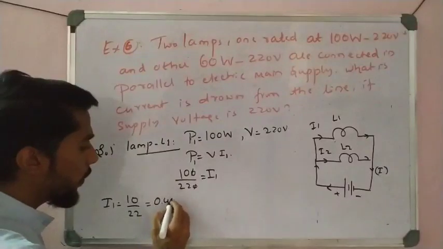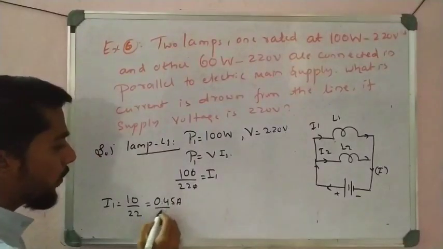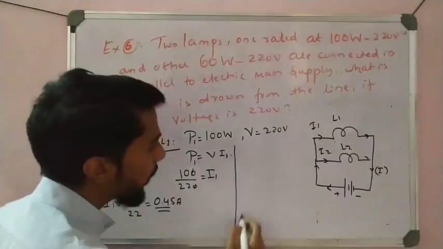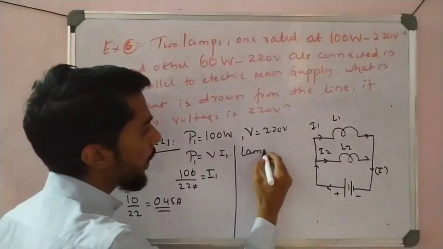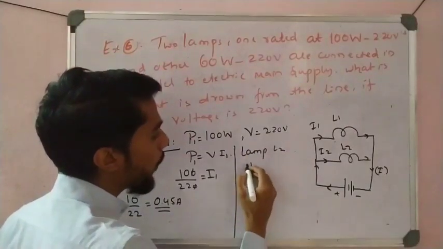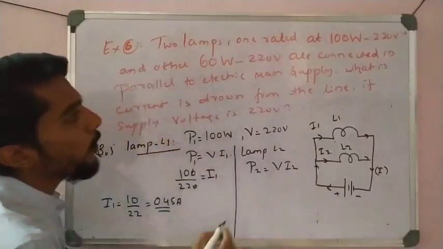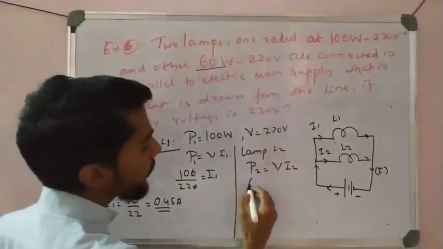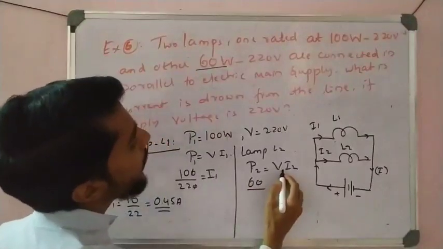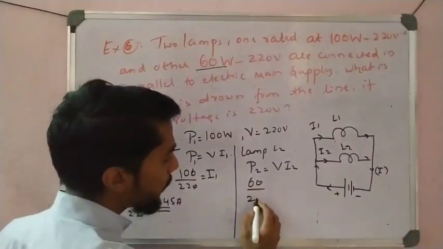Okay, divide, and you get the answer 0.45. Now the same process for lamp 2, L2. So same power P2 and current I2. What is the power for the second lamp? It is 60, and the voltage is again the same, 220, because the lamps are in parallel.